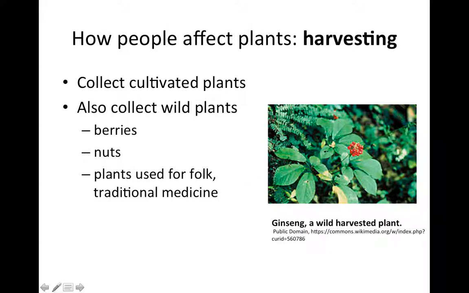Here's just one example. This is ginseng. There's one ginseng species that occurs in Asia and another one that occurs in Eastern North America, and both are used in traditional Chinese medicine. As a result, the ginseng plants are increasingly rare, and there are protective measures in some parts of the world.